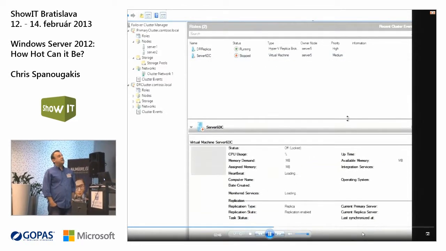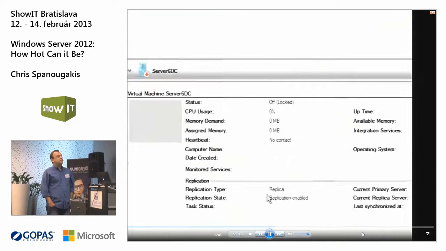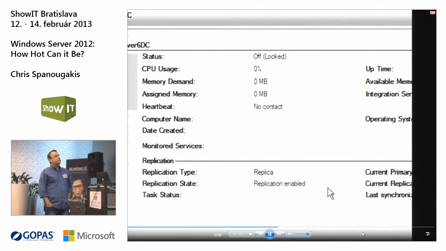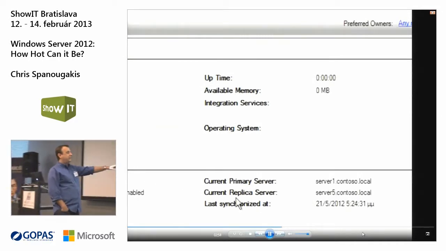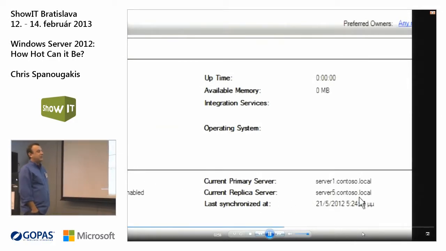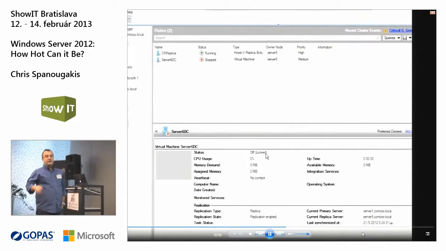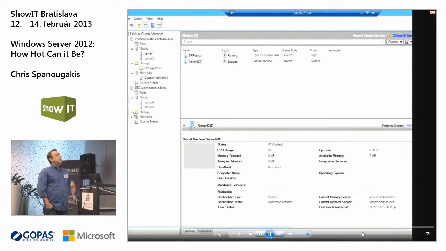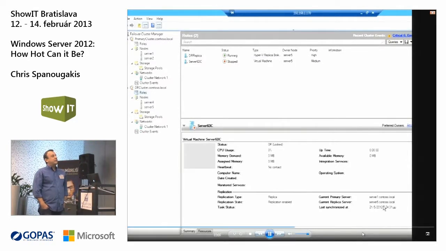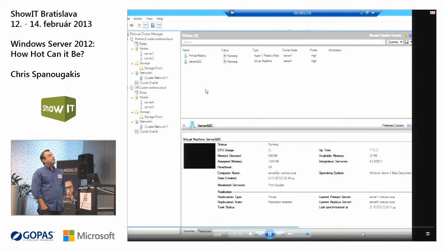server. Let's see. Okay, again, you can see that the replica server is server 5. This guy, you remember the remote Hyper-V server. And if you go to server 5, you can check the replication.